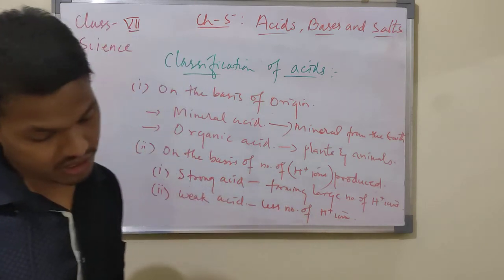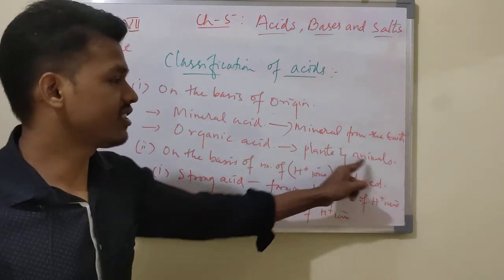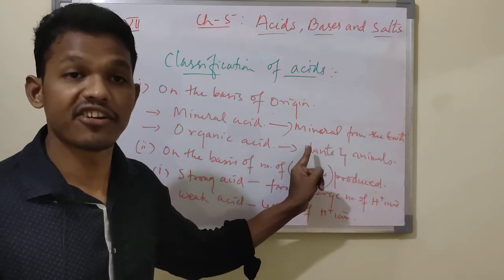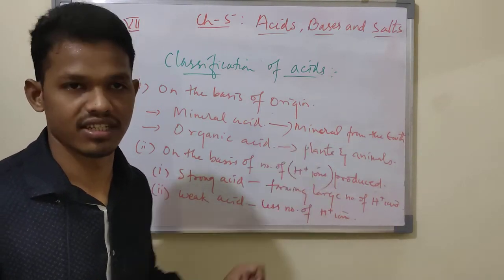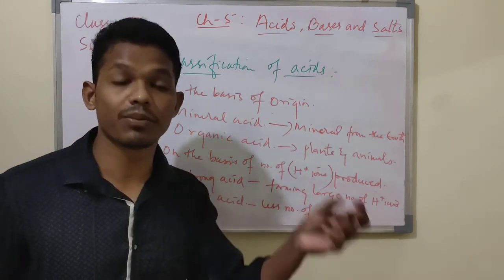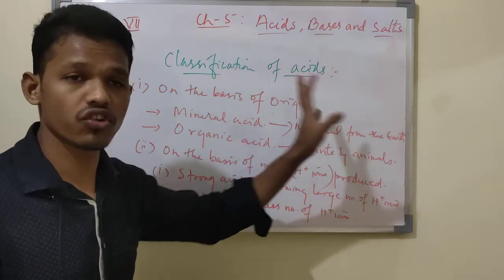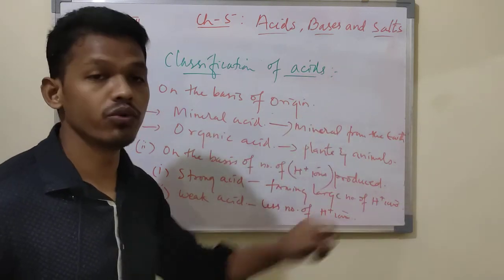Most of the organic acids are weak acids. Compared to these, strong acids like sulfuric acid are mineral acids, which are manufactured from minerals. Mostly mineral acids are strong acids, and mostly organic acids are weak acids.